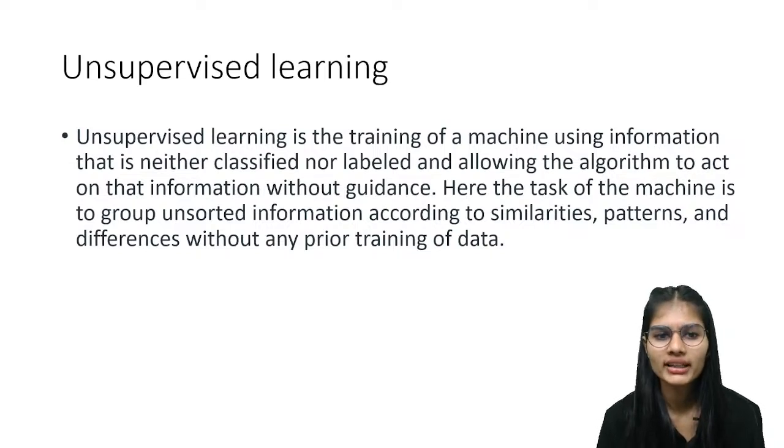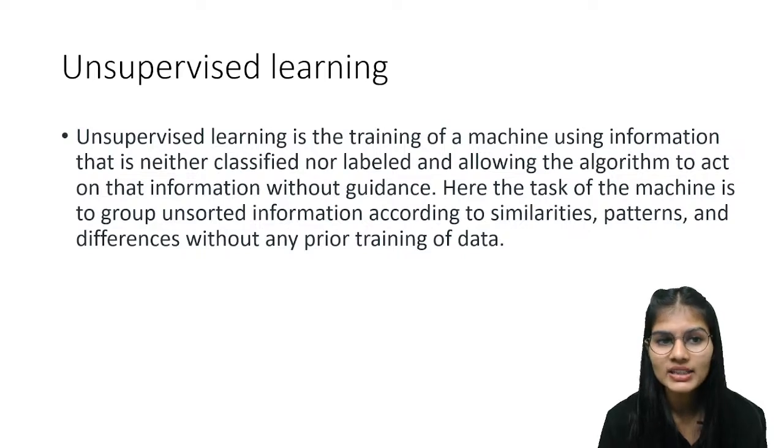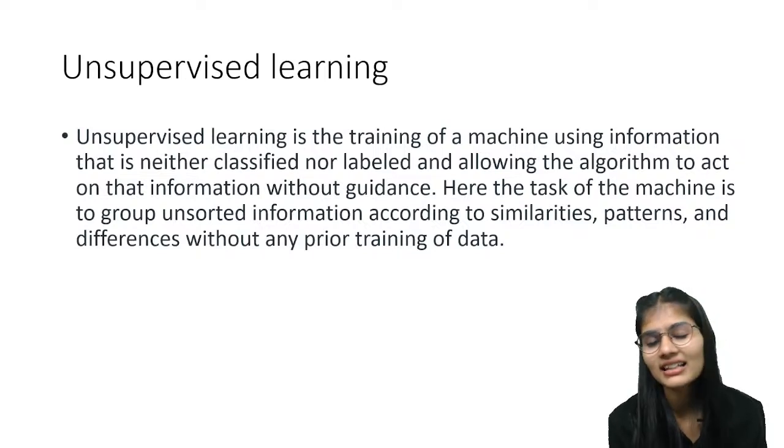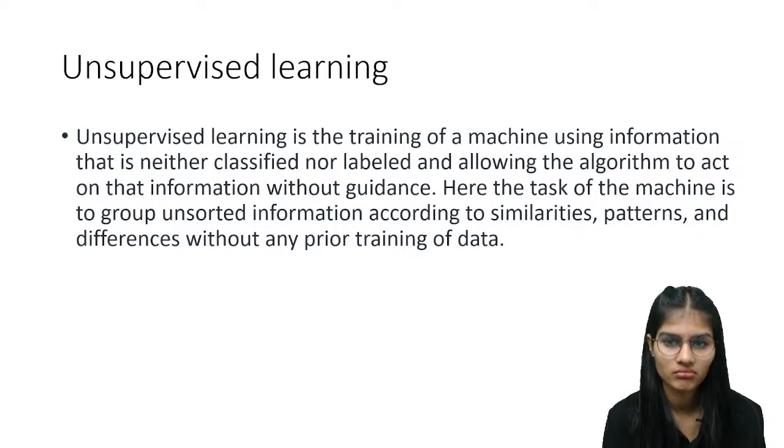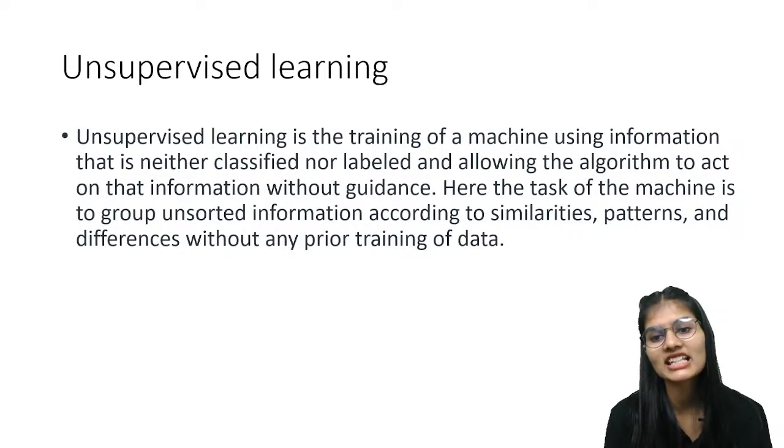Now, when we train a machine using information that is neither classified nor labeled, we say we have to work with unsupervised learning. Unsupervised learning is when you train the machine with data that is neither classified nor labeled. The task of the machine is to group the unsorted information according to similarities, patterns and differences without any prior training of data. Now what was happening in supervised?